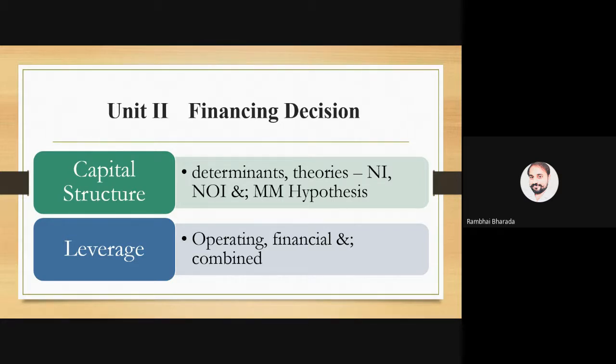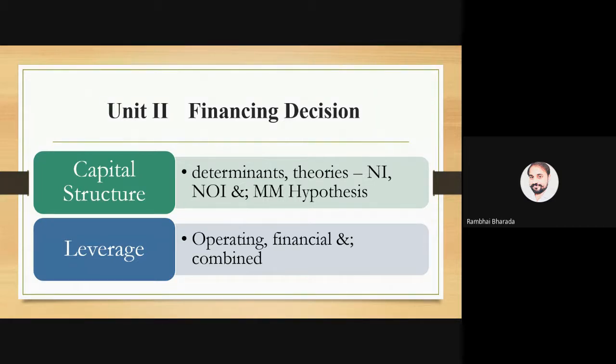We have 3 theories that we need to understand: NI, net income; NOI, net operating income; and MM, the Modigliani and Miller theory. These 3 theories are there under capital structure. And the last one is leverage. We have 3 leverages: operating, financial, and combined. Again, this one is a practical aspect we need to learn.